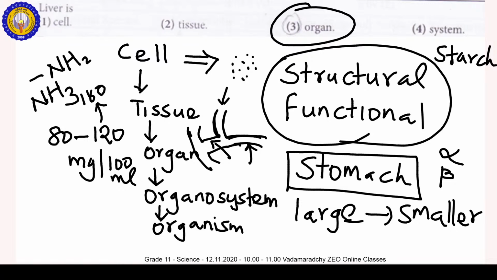Different functions are carried out: storage of carbohydrate in glycogen form, production of bile, and unnecessary amino acid metabolism, by which urea, a nitrogen waste, is produced. In urea production there are two steps: one is deamination and the other one is detoxification.